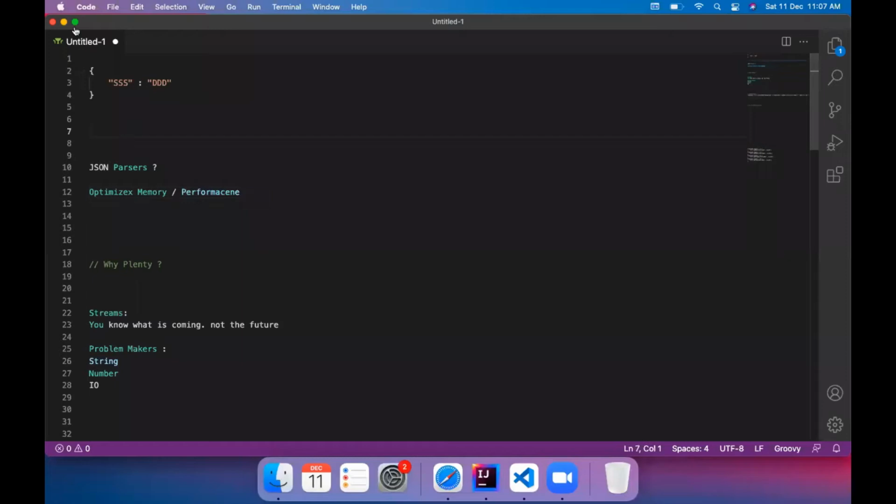So we are going to build a JSON parser from scratch, and then we are going to optimize the memory and performance. So which part will we start with? We'll start with the optimizing memory part or performance part, which is the right part when you are going to implement the JSON parser. What is first?